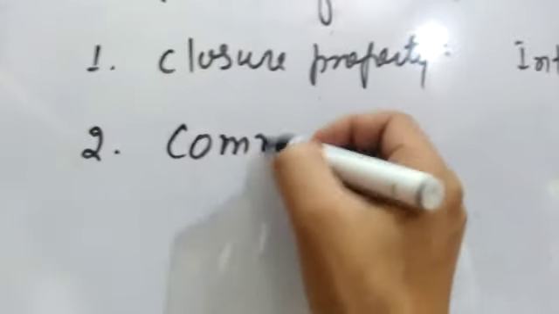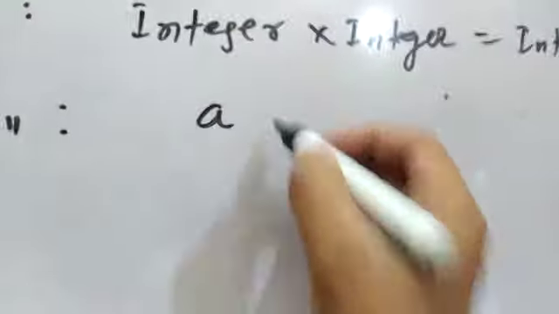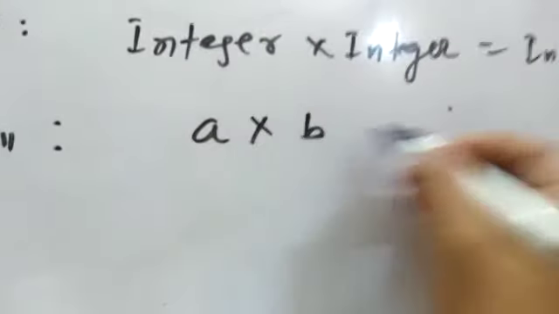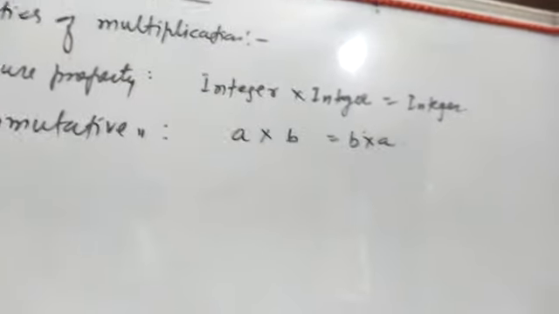That means the product of two integers will also be an integer. The second is commutative law, or commutative property of integers. It says that if a is an integer and b is also an integer, then the product of a into b will be equal to b into a. It means there is no change in the product if you change the order.